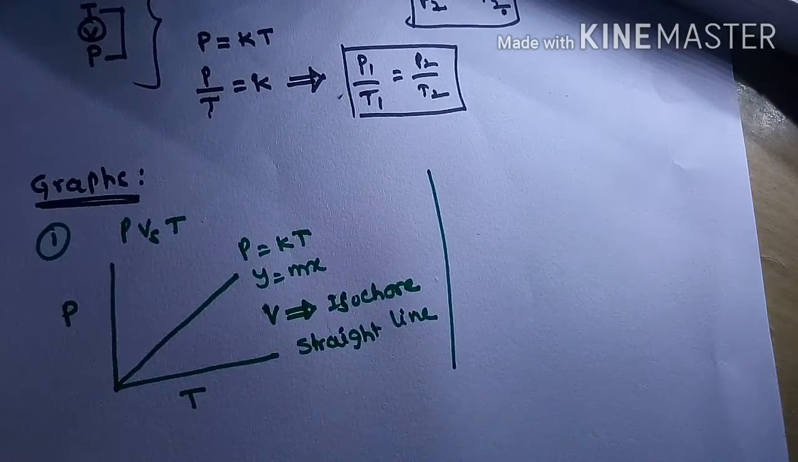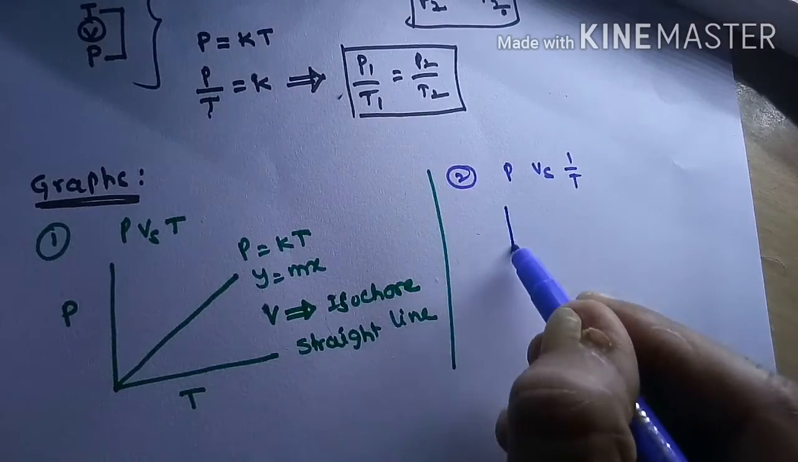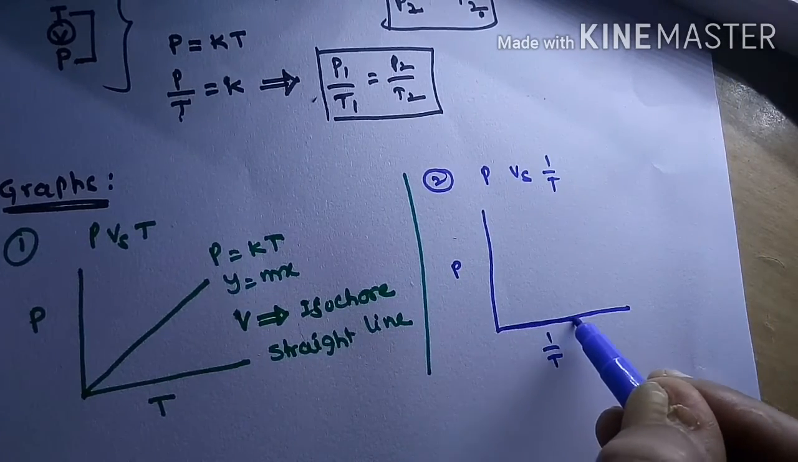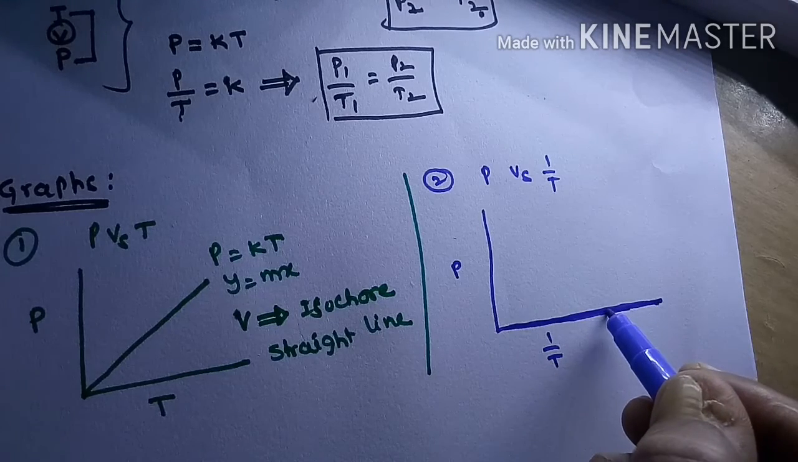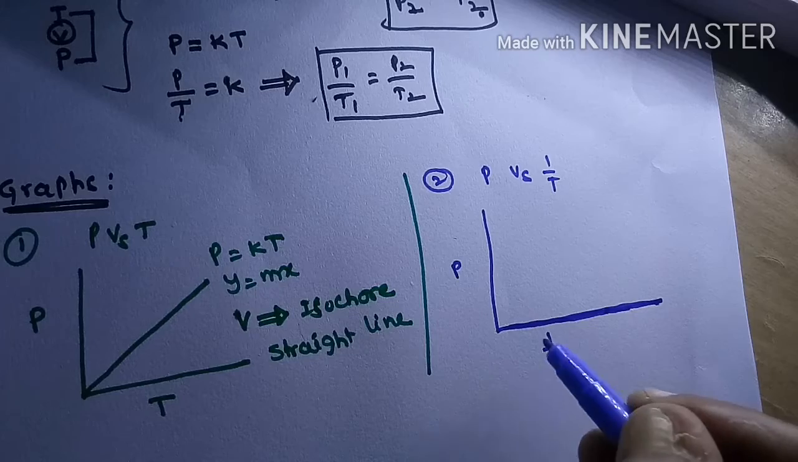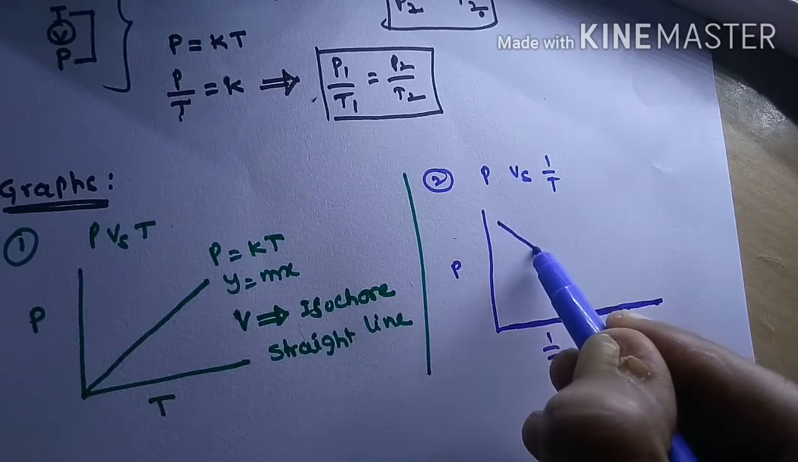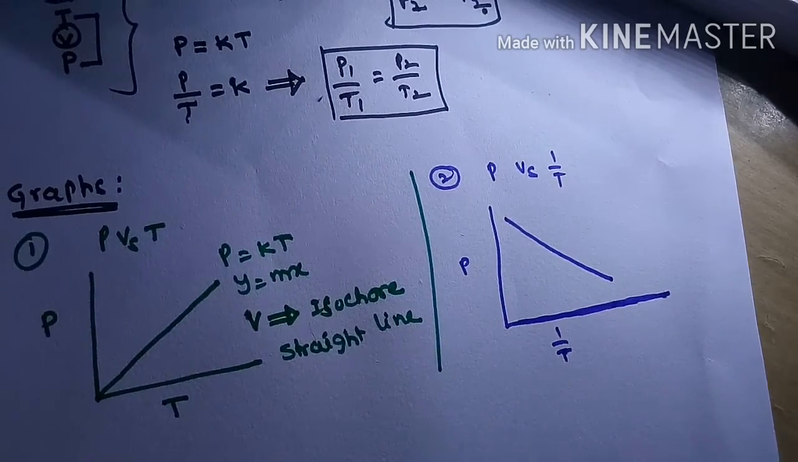Now let me draw the second type of graph, P versus 1 by T. Here, 1 by T values increase as we go this side, which means T values decrease. Whenever T decreases, pressure also decreases, because P is proportional to T. That's why we get this type of graph.